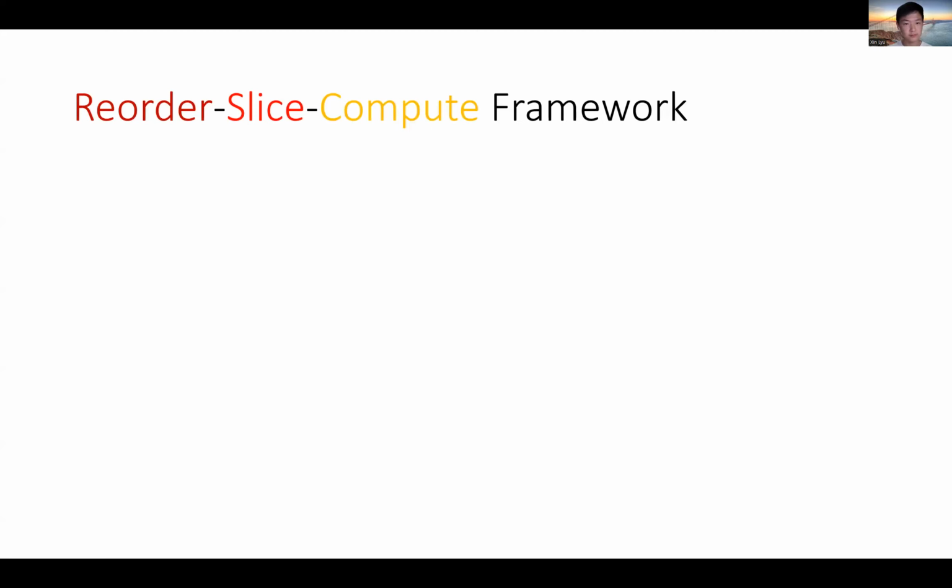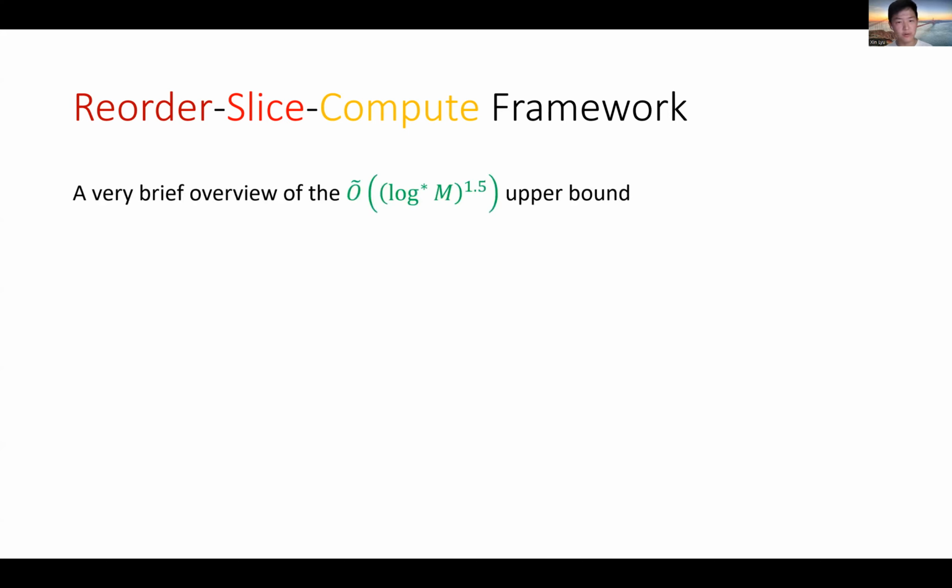In particular, we will focus on the result of learning thresholds. We achieve our improvement by introducing and analyzing an algorithm framework that we call reorder, slice, and compute. To start, let us give a very brief overview of the previous upper bound of log star m to the 1.5.